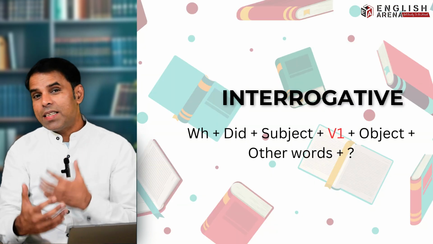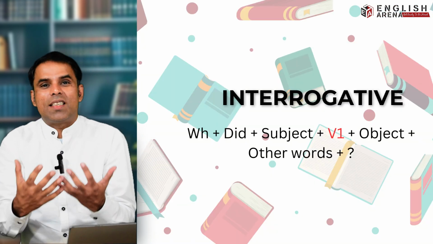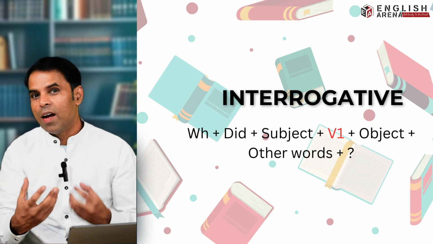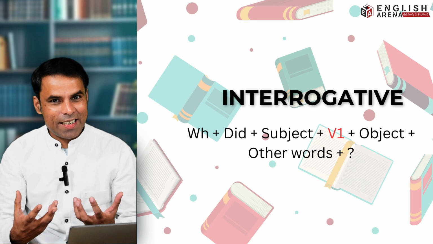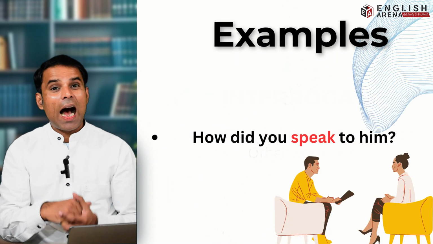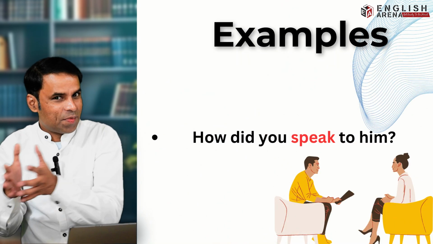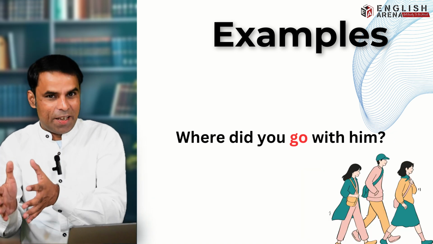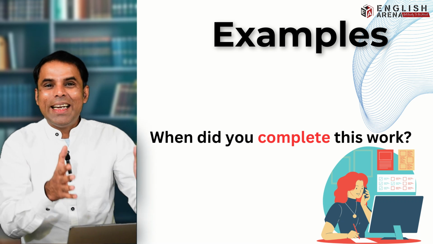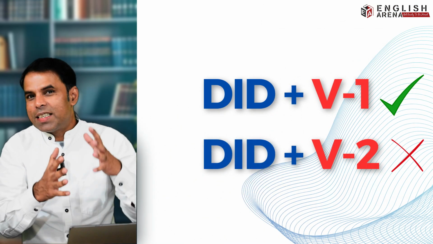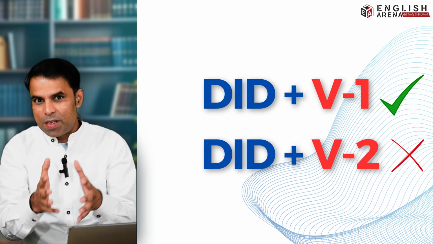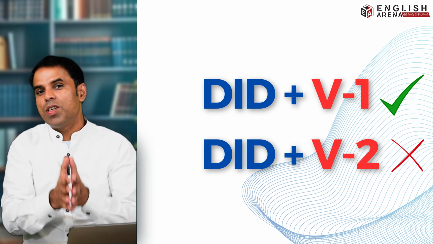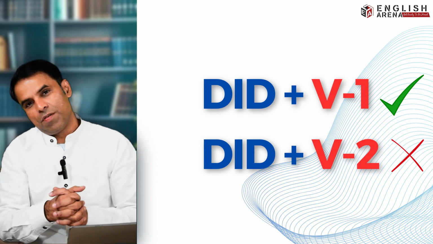Okay. अब guys एक question और भी होता है जो हम question words के साथ बनाते हैं. We use the question words like what, where, when, how, right? So, for example, how did you speak to him? Where did you go with him? When did you complete this work? Whether it is an open-ended question, that means you have the question words, or it is a closed-ended question, you would be using the first form of the verb.